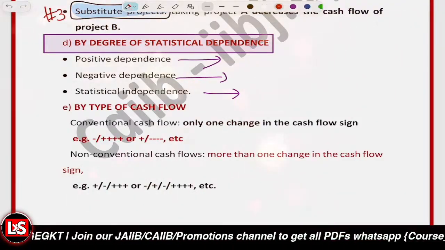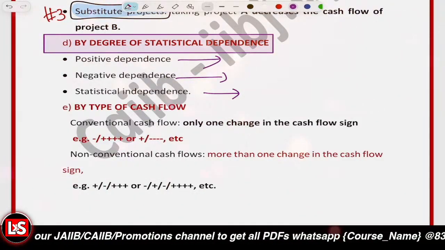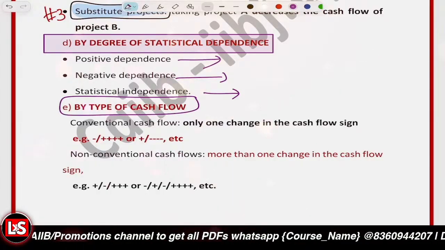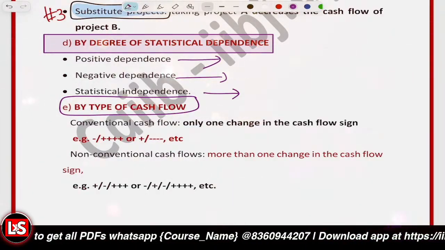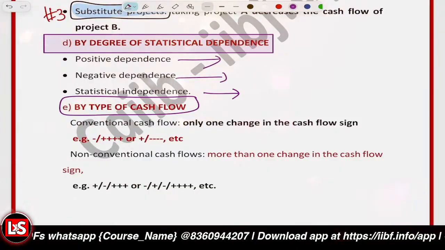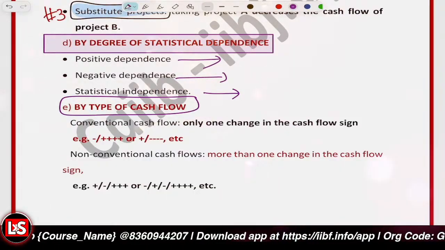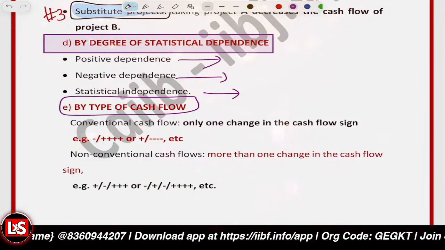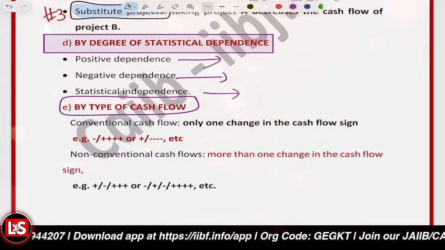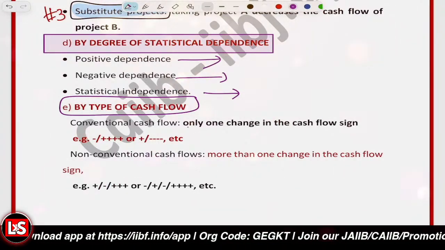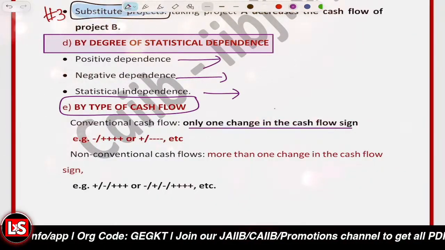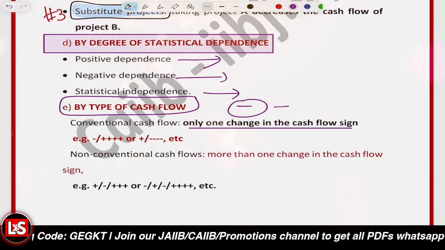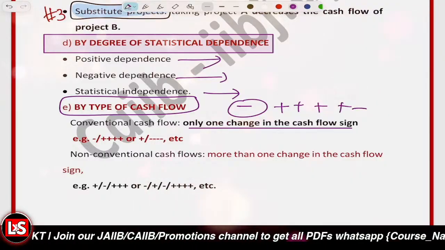Okay. And further, the fifth type is by type of cash flow. It could be the conventional cash flow, with only one change in cash flow sign: an initial outflow, and thereafter there are inflows only. So you invested the money, that's a negative sign, and then you get the inflows only, right?